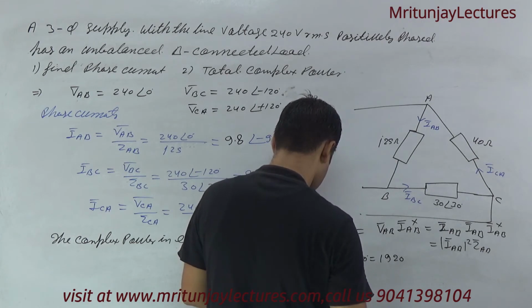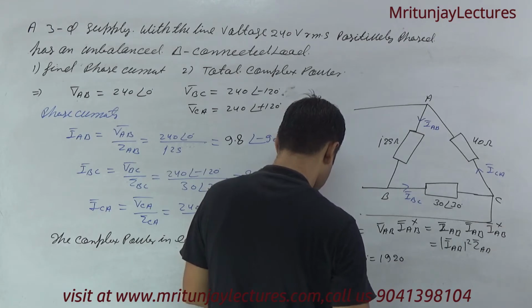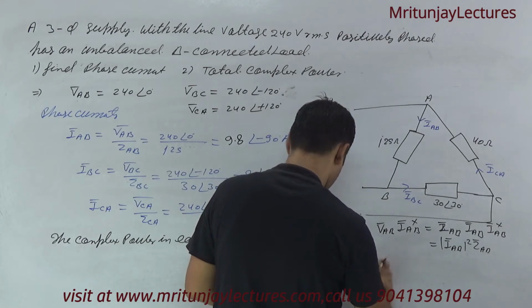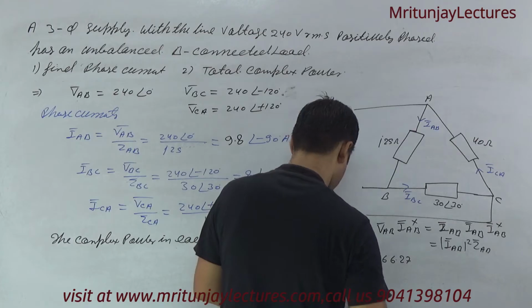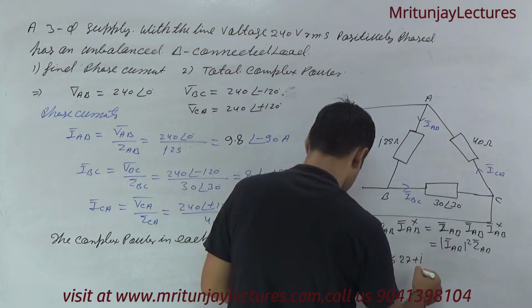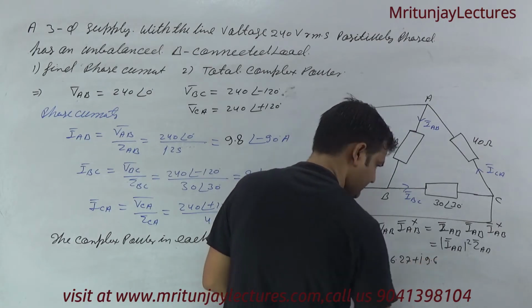So if this one is converted into rectangular form, 1662.7 plus J960.